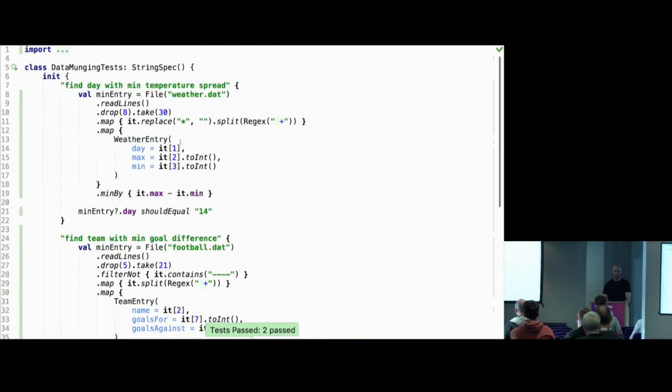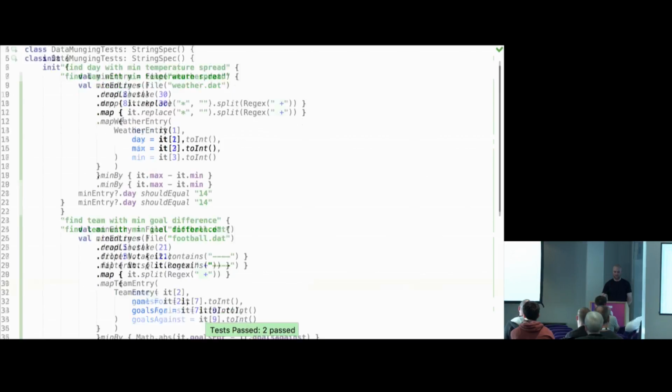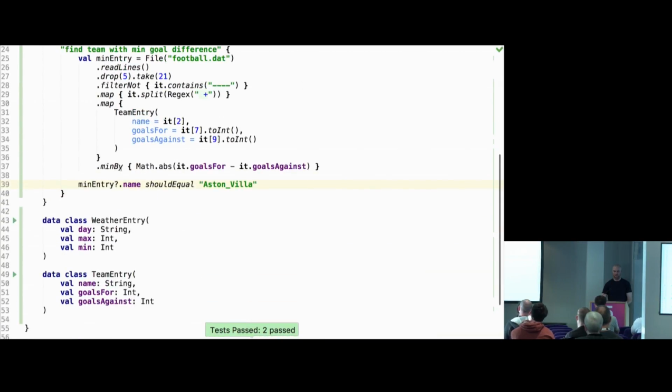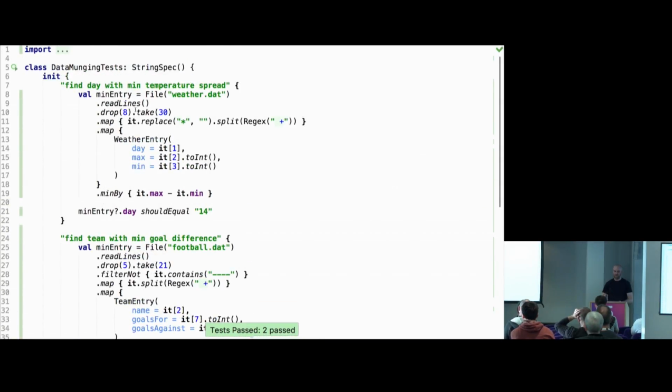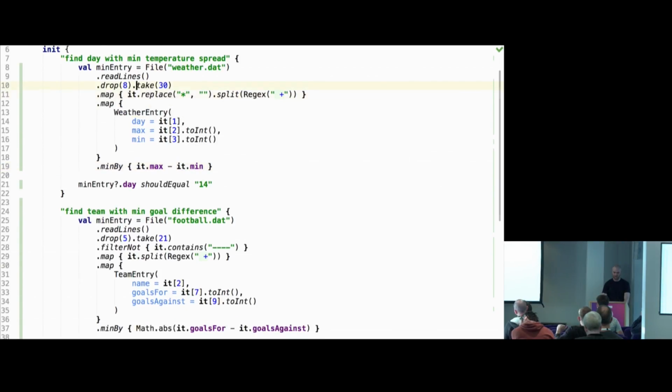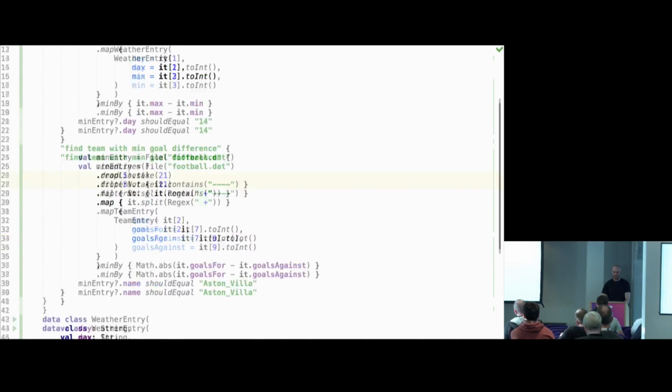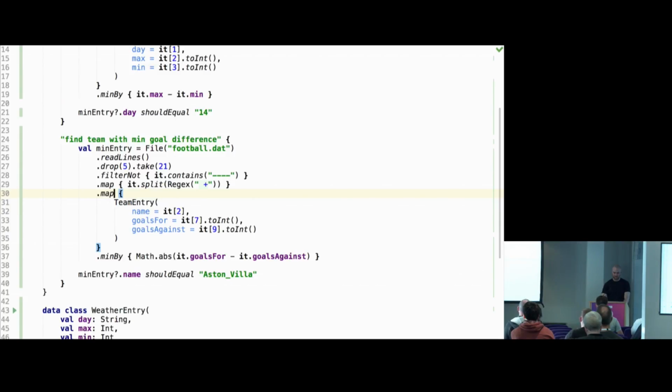So basically now this works, and the third bit is to extract as much common code as possible. So you can see this is quite similar. So my idea would be just to make these bits of code as similar as we can, and then we can extract them and see how it goes. The obvious first difference here is that we drop different amounts of lines. So I would attempt to do the following thing.